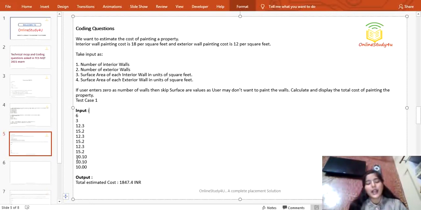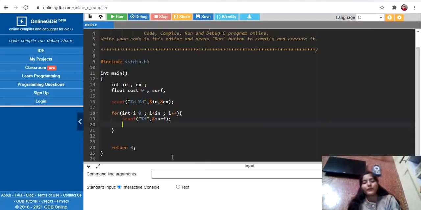First we will add all these surface areas for exterior walls together, then we will multiply this summation by this 12, okay, to calculate the painting cost for exterior walls. And then simply we will add both of them to calculate the total cost, right? So this is the simple approach that we are going to follow, okay, yeah.